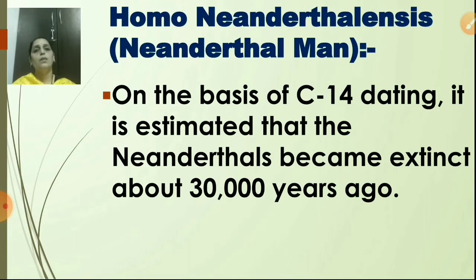Okay. Next, on the basis of C14 dating, it is estimated that the Neanderthals became extinct about 30,000 years ago. How many years ago? Yes, the Neanderthals became extinct about 30,000 years ago. On the basis of C14. What is this C14?